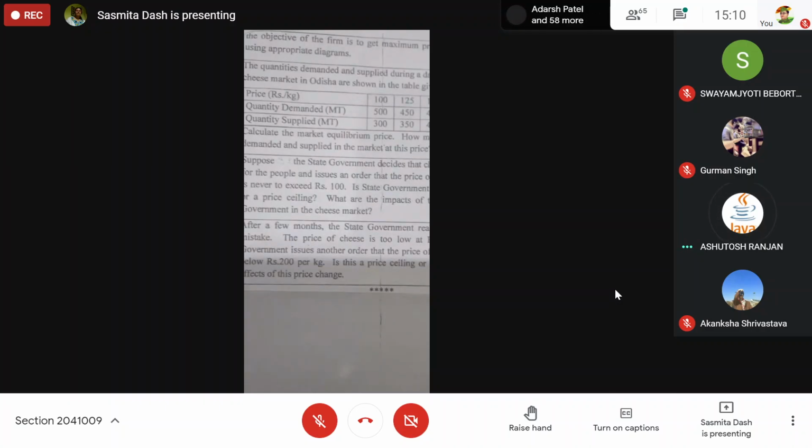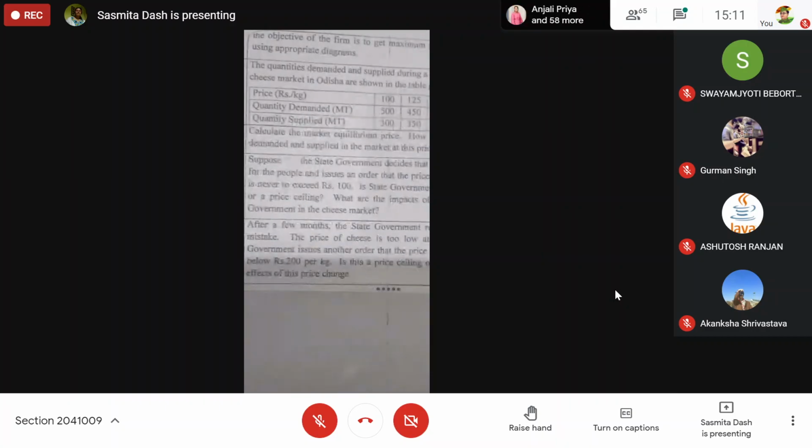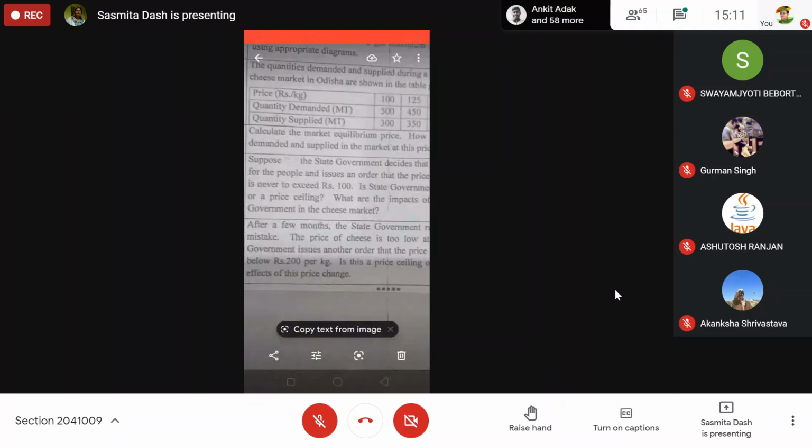Ma'am, shortage. Yes, and why shortage? Quantity demanded is greater than quantity supplied. Yes, quantity demanded will be greater than quantity supplied, so there will be a shortage of cheese in the Odisha market. Number 1 is shortage of cheese in the market.